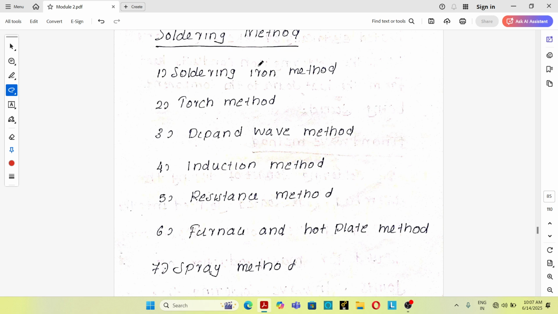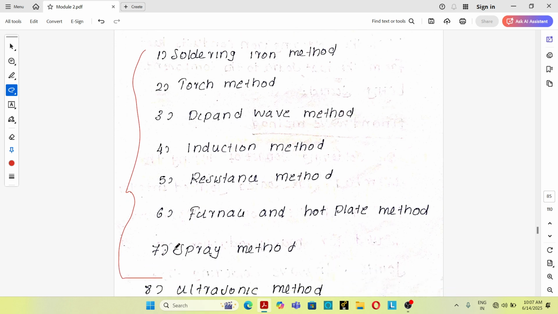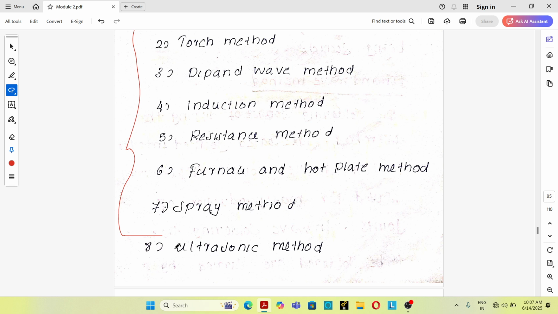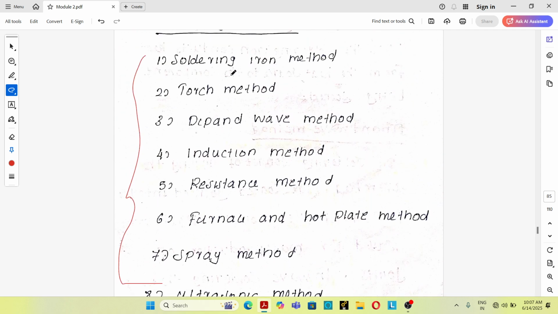Soldering methods. There are 9 types of soldering methods. First one, soldering iron method. Second one, torch method.